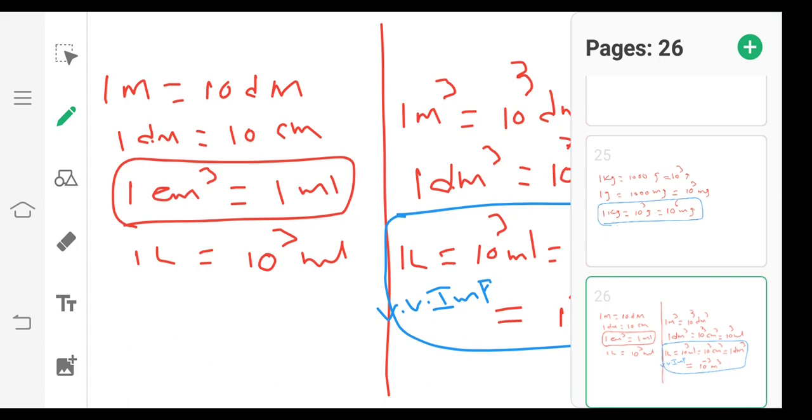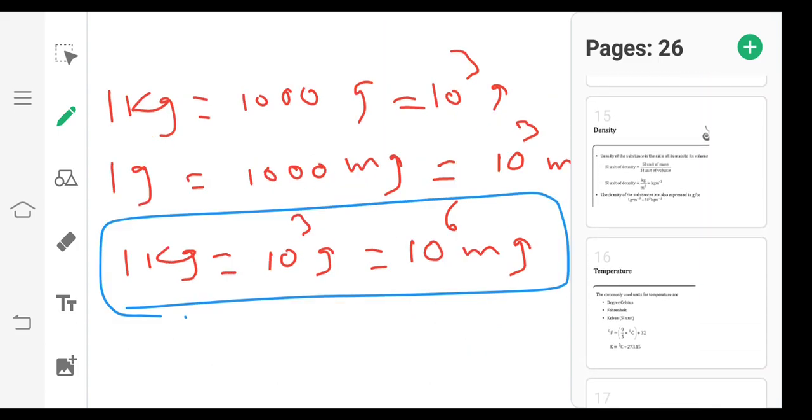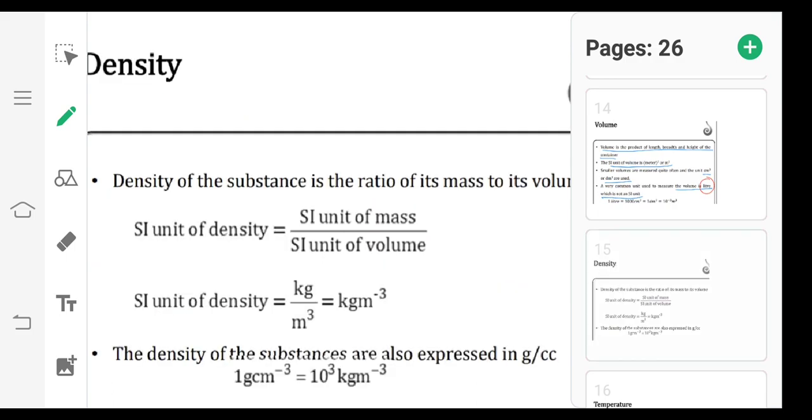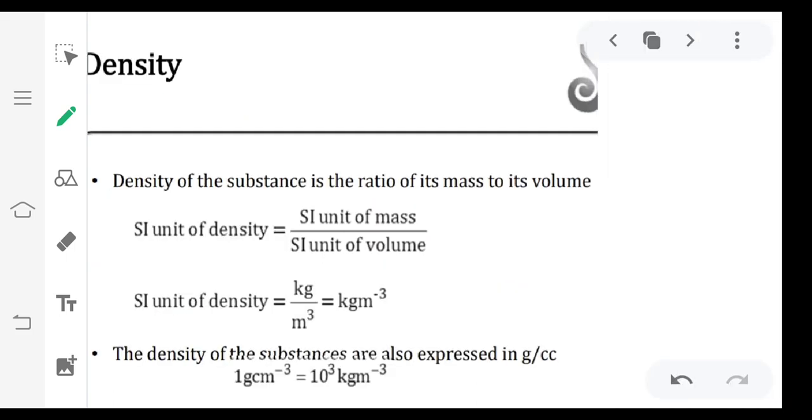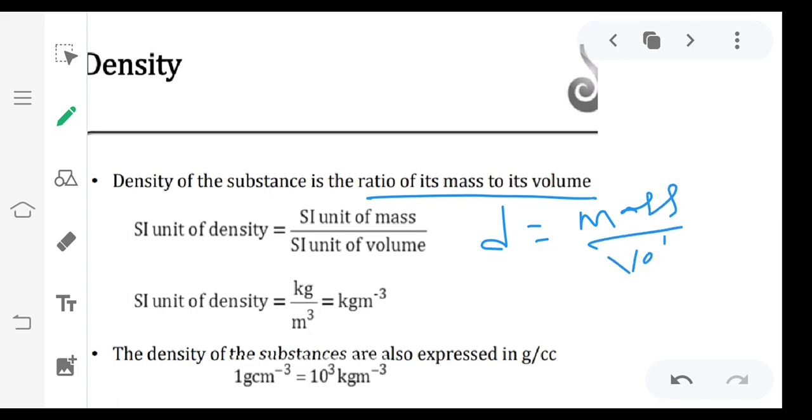Then we will go for the next quantity, that is density. So what is density? Density is mass by volume. A ratio of its mass to its volume is called density. So SI unit of density, SI unit of mass by SI unit of volume, that is kg per meter cube. Then density of substances is also expressed in gram per centimeter cube.